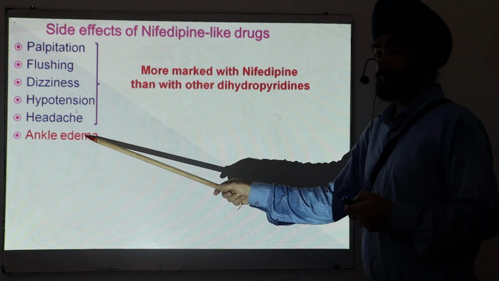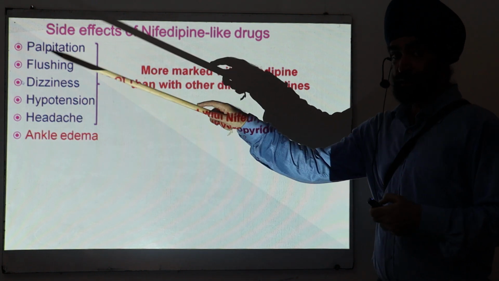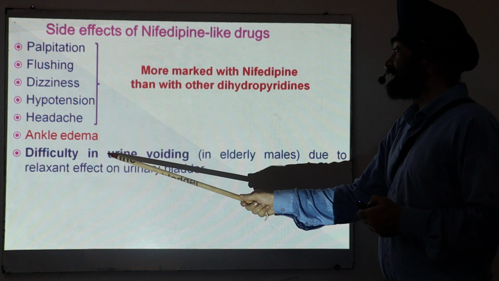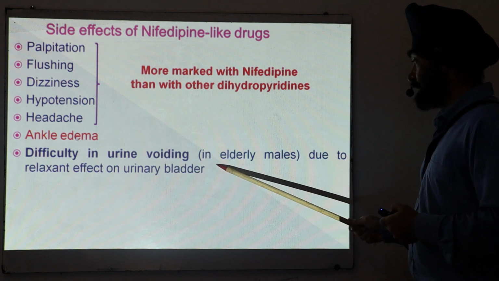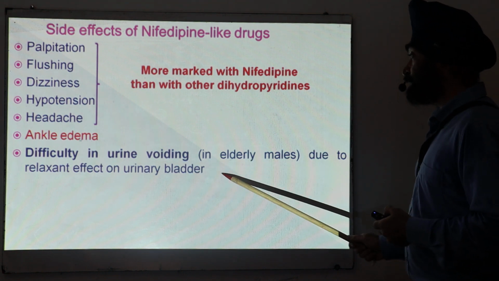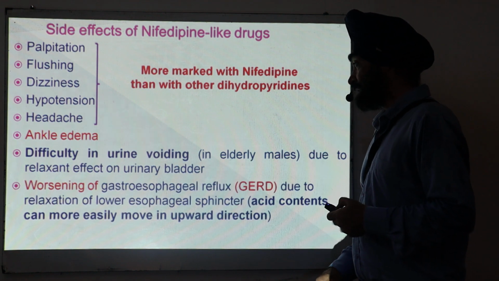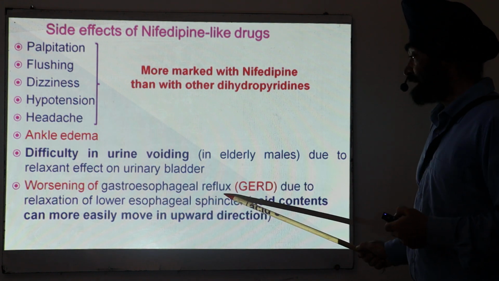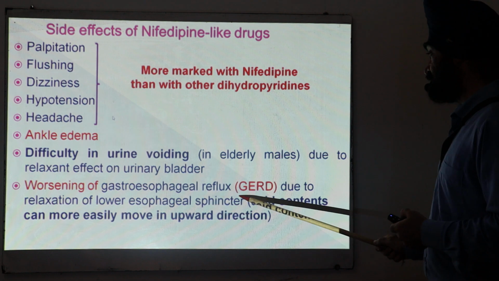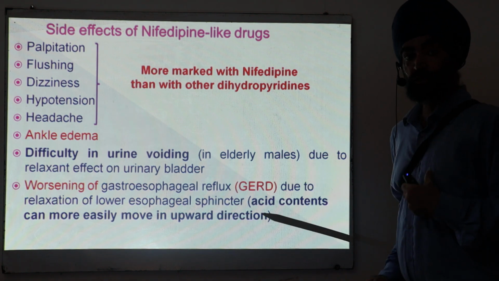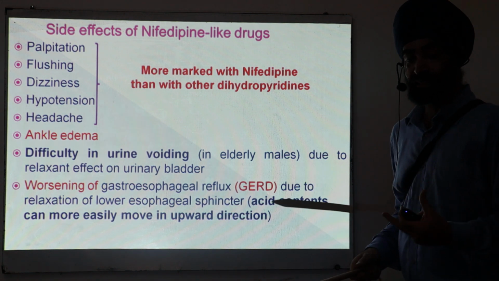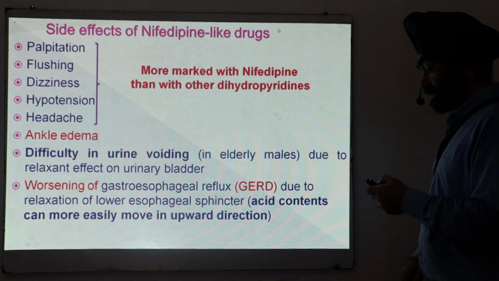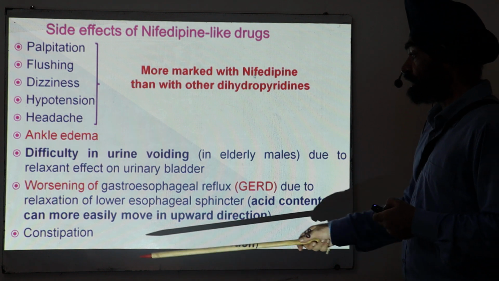Then there is ankle edema. Ankle edema is there with all actually, nifedipine and diltiazem also. Then difficulty in urine voiding, as I told, in elderly males due to the relaxant effect on the urinary bladder. Then worsening of gastroesophageal reflux, GERD, because the lower esophageal sphincter is relaxed, the contents of the GIT move in the upward direction. Constipation.